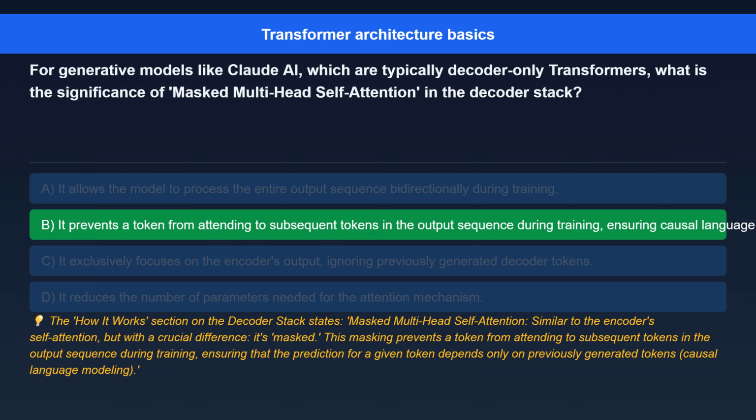The correct answer is, it prevents a token from attending to subsequent tokens in the output sequence during training, ensuring causal language modeling. Here's the explanation. The How It Works section on the decoder stack states, masked multi-head self-attention. Similar to the encoder's self-attention, but with a crucial difference. It's masked. This masking prevents a token from attending to subsequent tokens in the output sequence during training, ensuring that the prediction for a given token depends only on previously generated tokens.